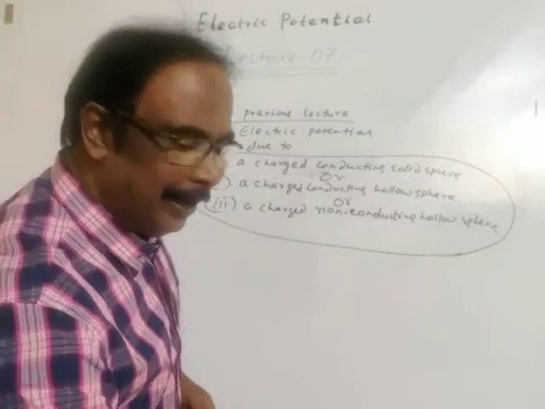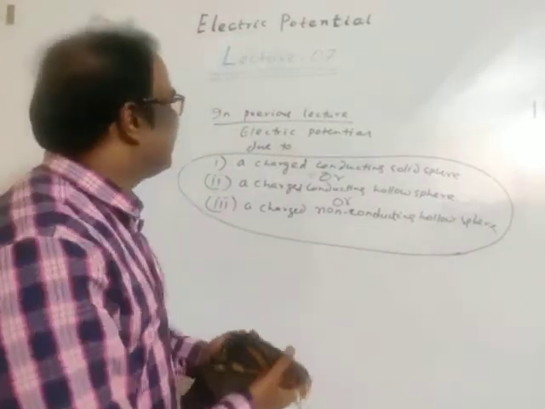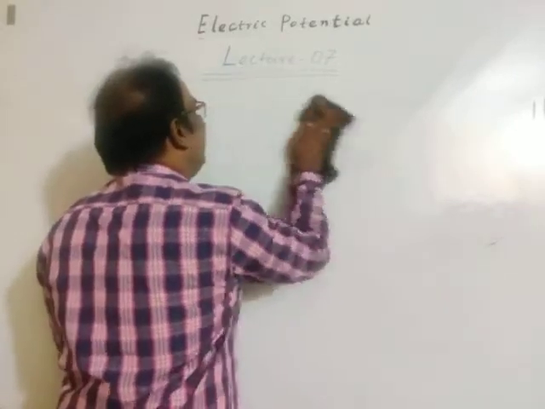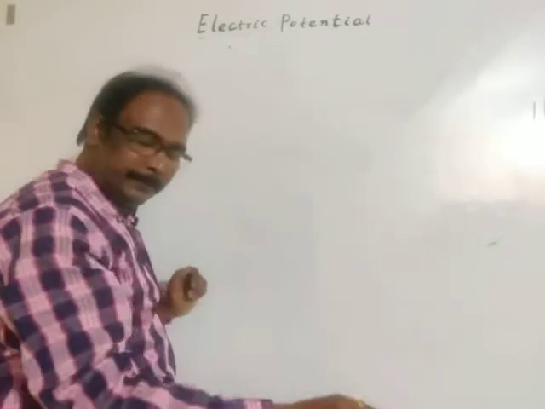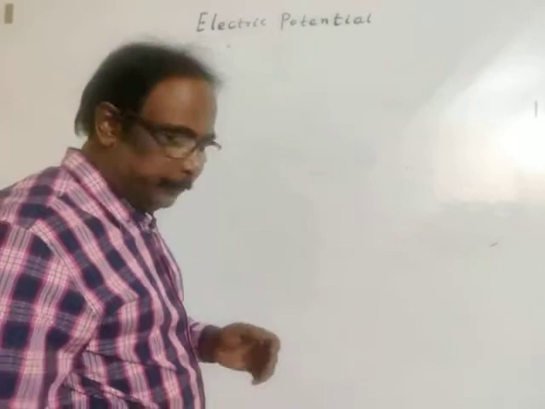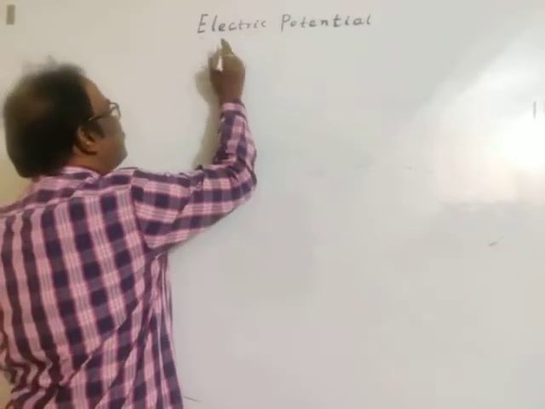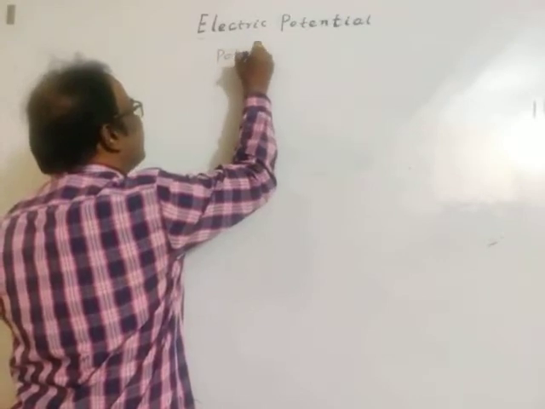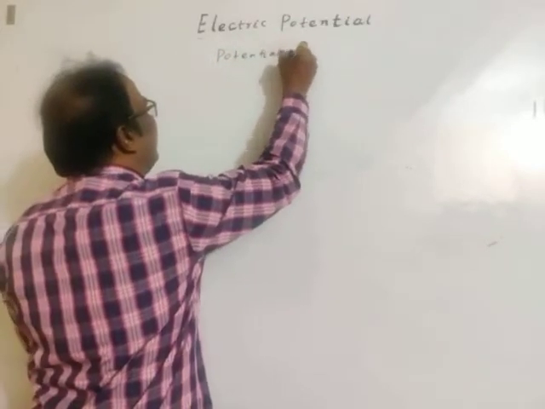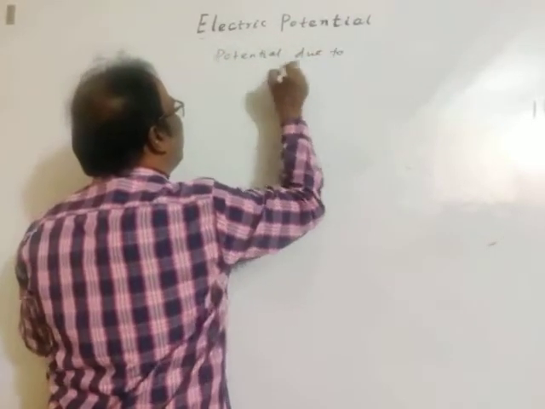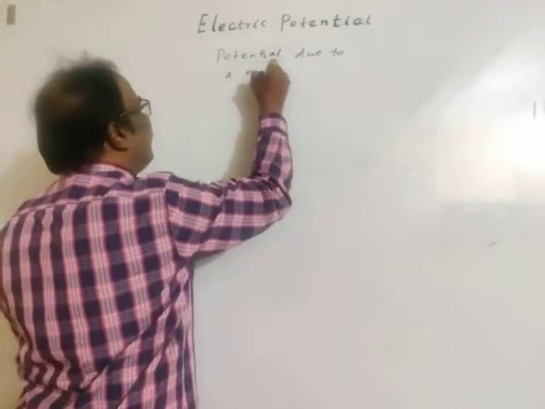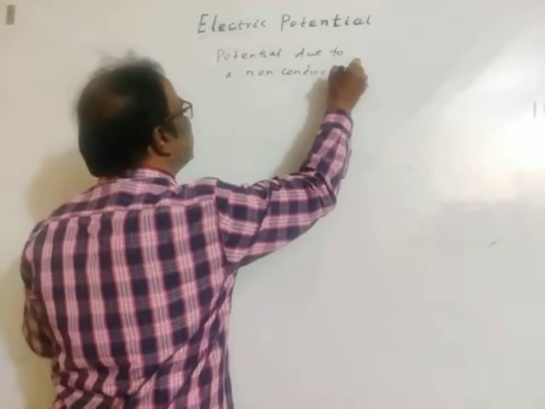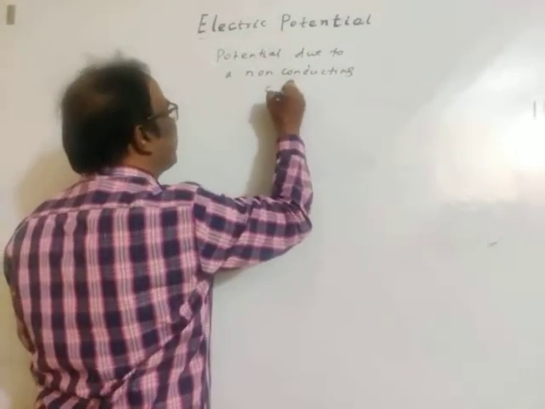In this lecture, lecture 7, we will discuss potential due to a non-conducting solid sphere.